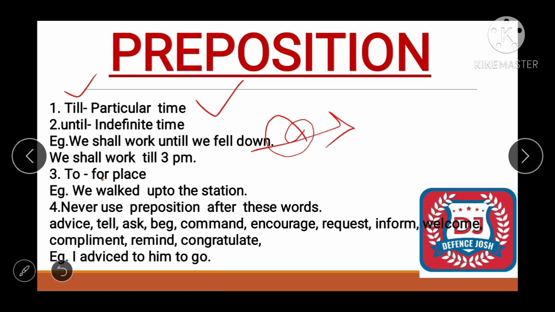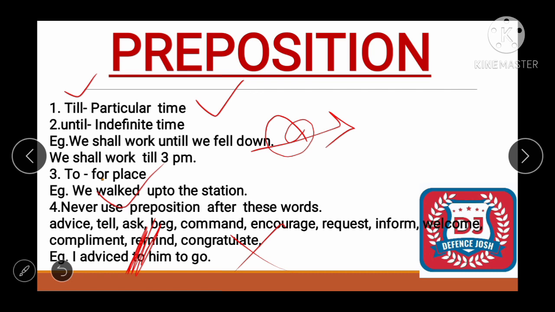I advised to him to go. Oh, it's incorrect, right? So what would be the correct one? I advise him to go. So no need of to here. In the same way with tell, you will not say please tell to him to go. No, it's wrong. You should say please tell him to go. Please ask him to give me this, not please ask to him. Don't use to after ask, and after beg don't use the to.